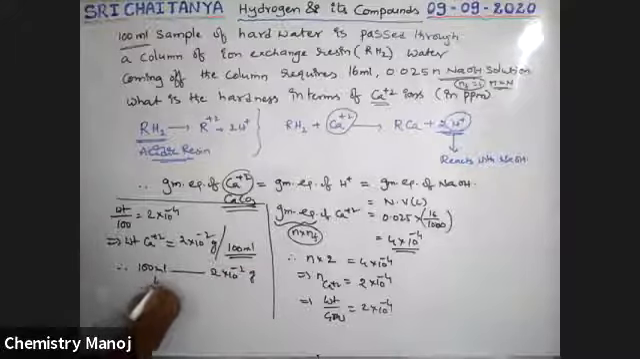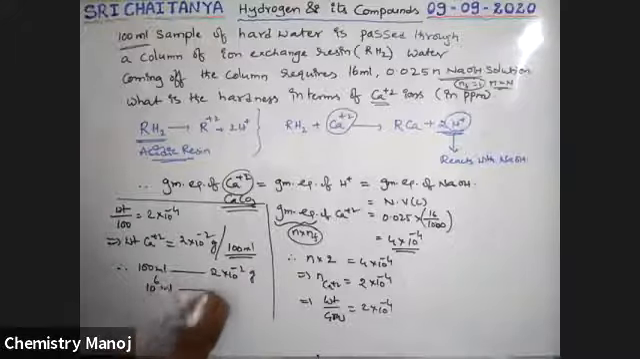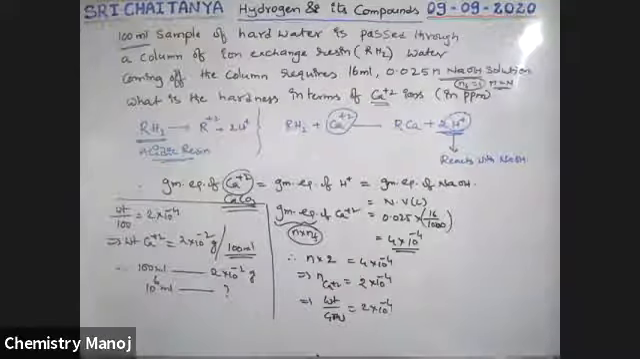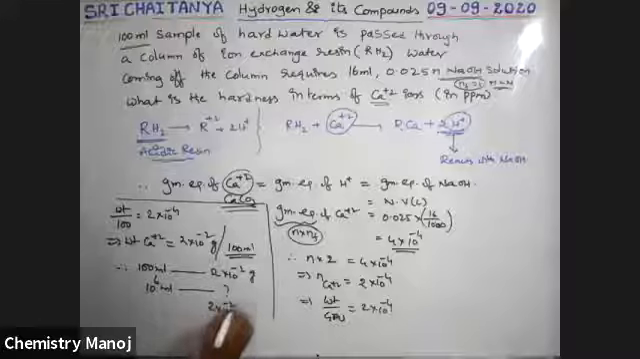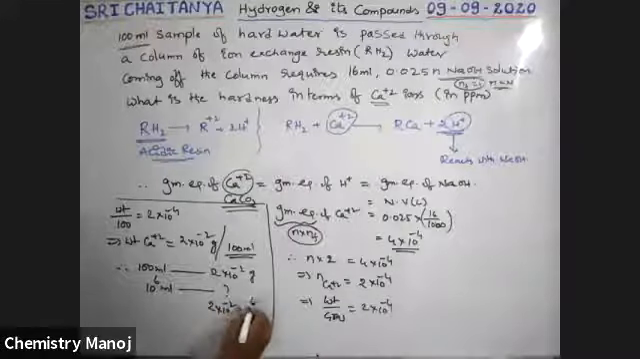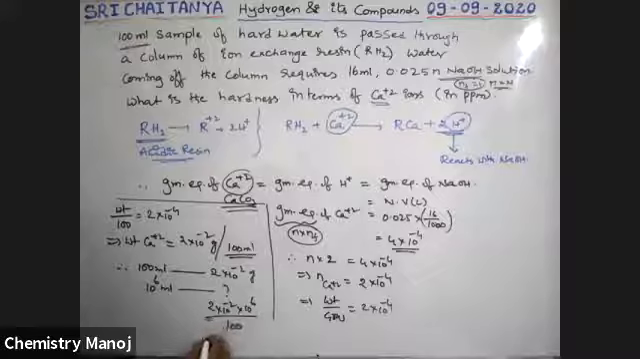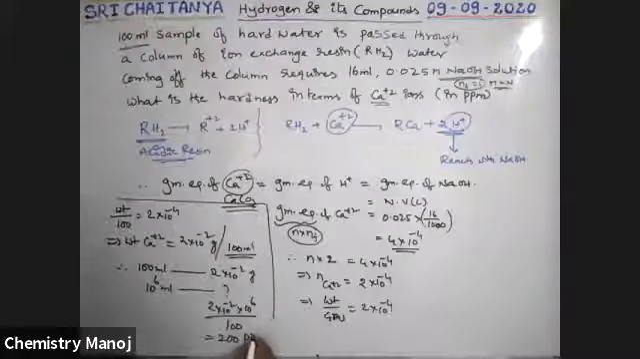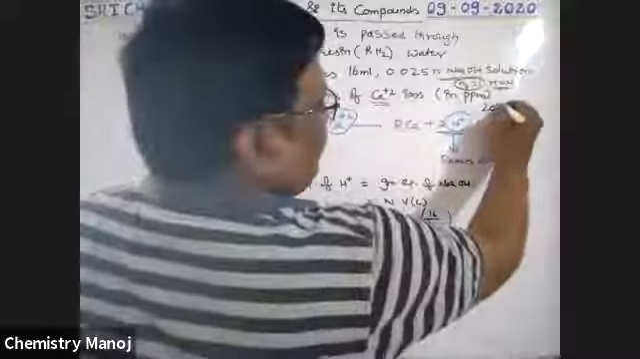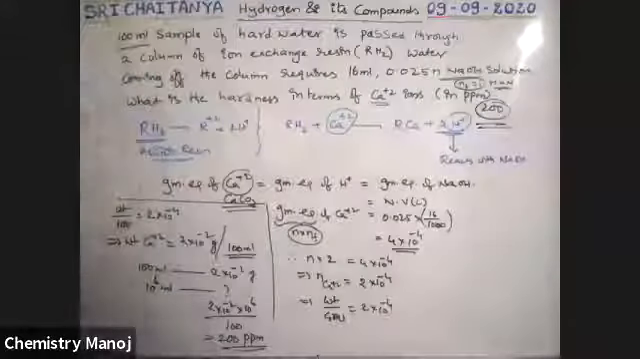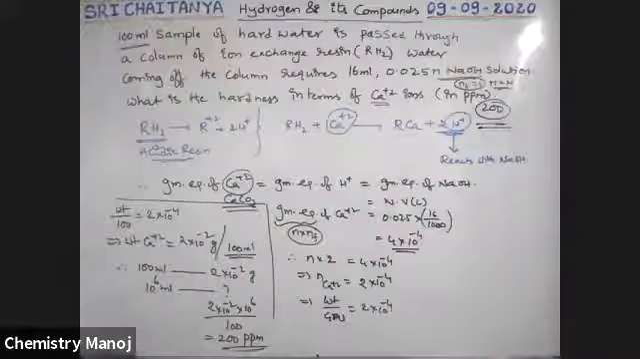So 10 power 6 parts, that is a million parts, contains how much? That finally gives the ppm value. That is 2 into 10 power minus 2 into 10 power 6 by 100, which is equal to 200 ppm. Therefore, the final answer is 200. It is the way to calculate the problem, boys.